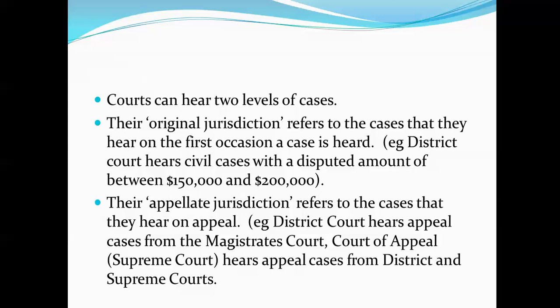For each court, they'll hear two levels of cases. So let's think about the district court, for example. We know they hear cases when they first come to court. That's called their original jurisdiction. So for example, the district court hears civil cases with a disputed amount between $150,000 and $750,000.